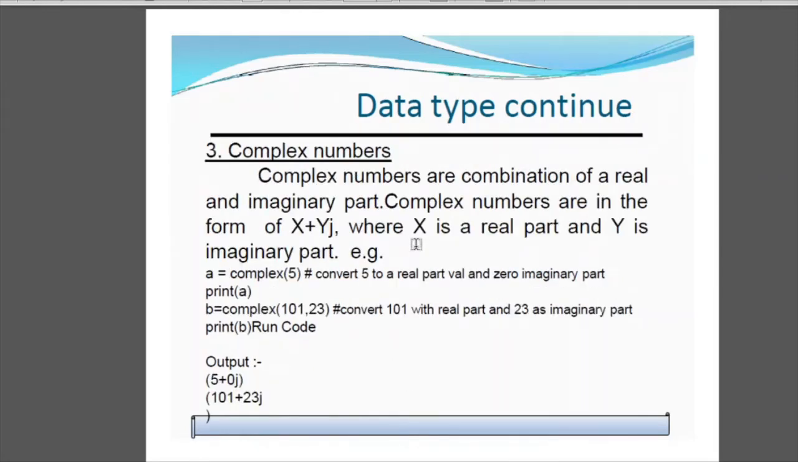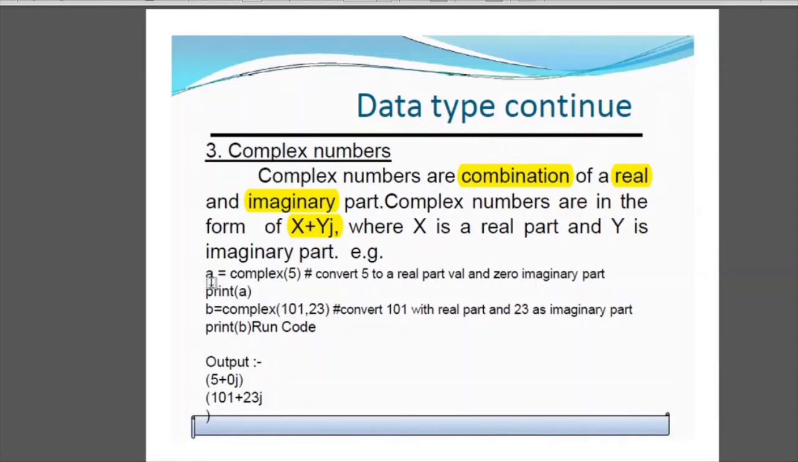Next is complex number. In mathematics, we have complex numbers, which are the combination of real and imaginary part. So you must be knowing that they are expressed in the form of x plus yj, where x is the real part and y is the imaginary part. So you can also use this data type in Python.